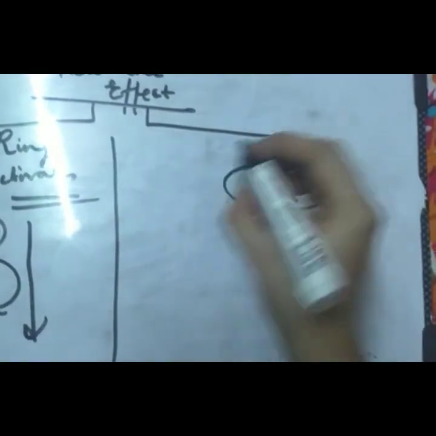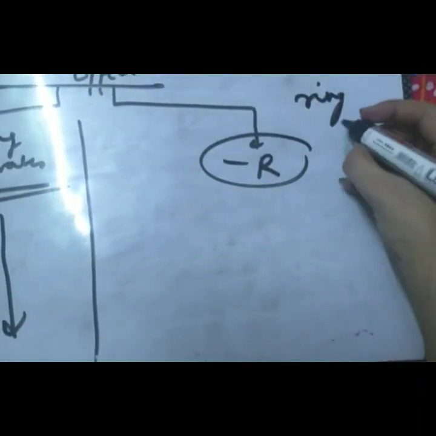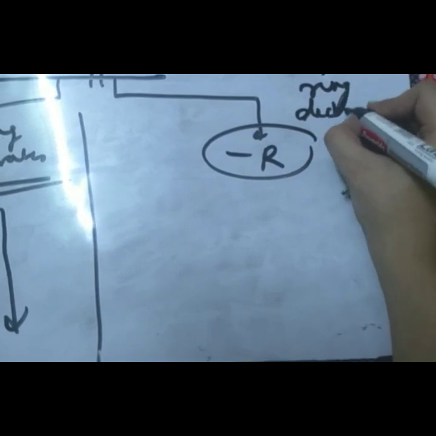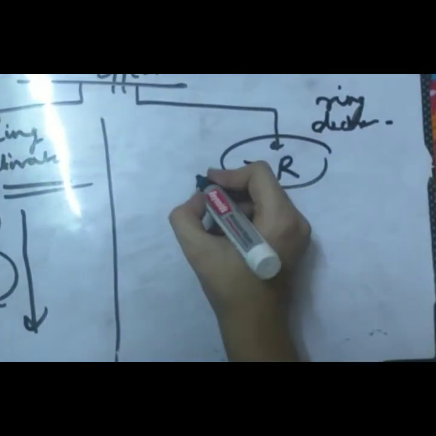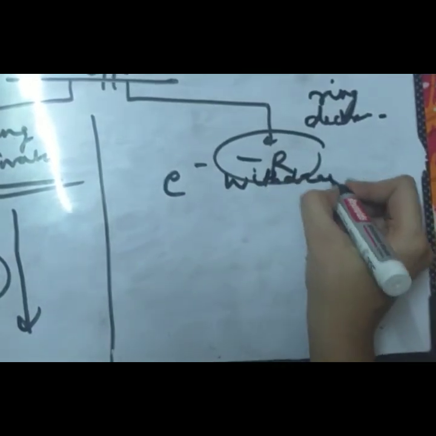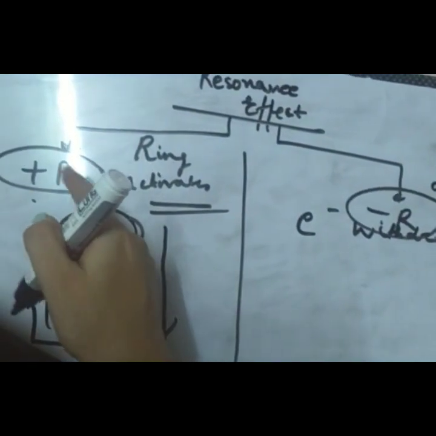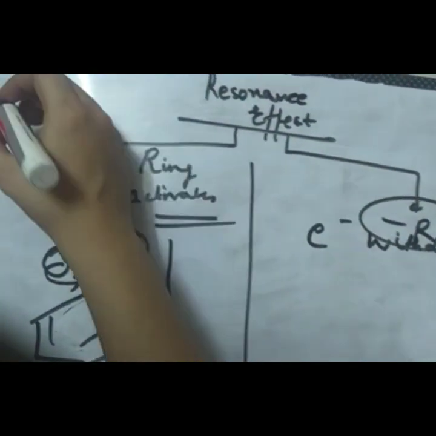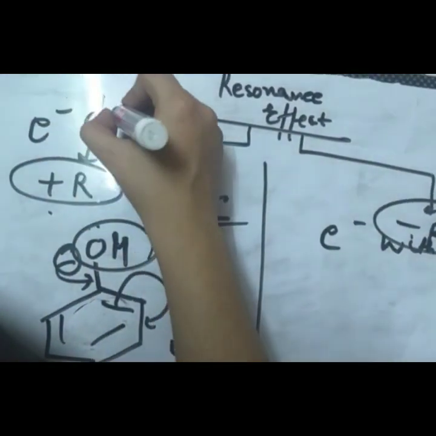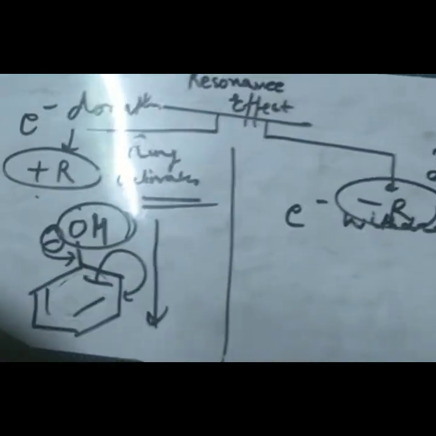Now let's discuss the minus R group. A minus R group is also known as ring deactivating, or electron withdrawing group, because these groups withdraw electrons from the ring. And plus R groups are known as ring activators, or electron donating groups, because they donate electrons to the ring, as OH was donating electrons to the ring.